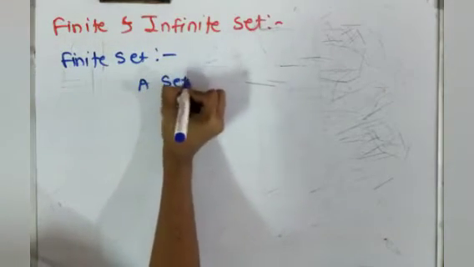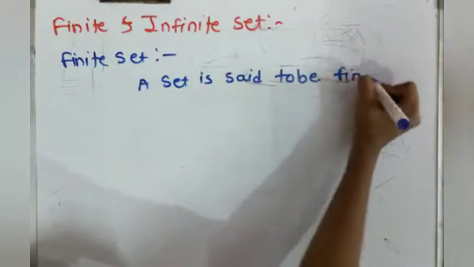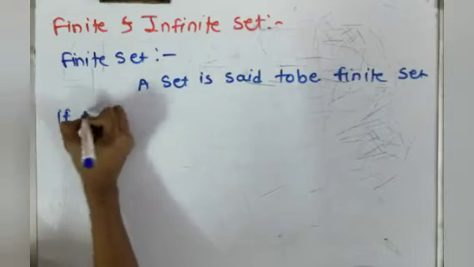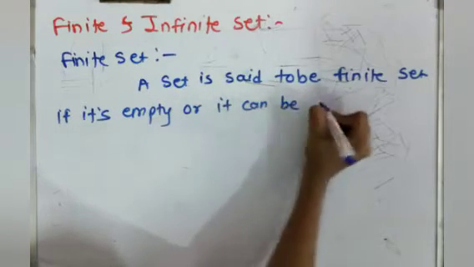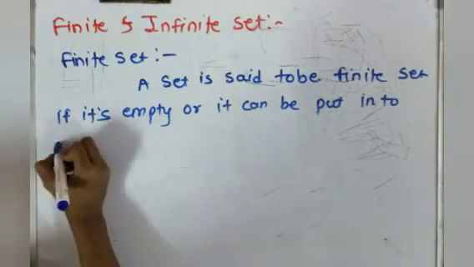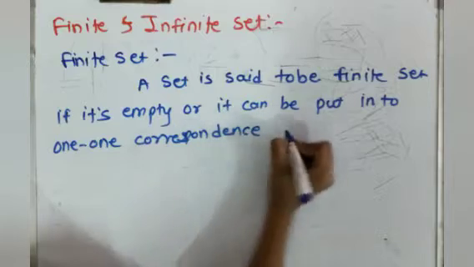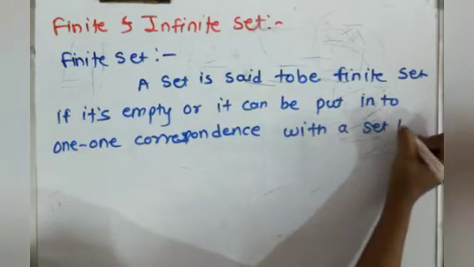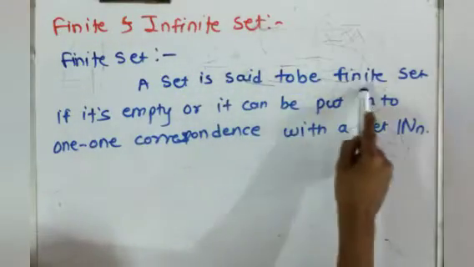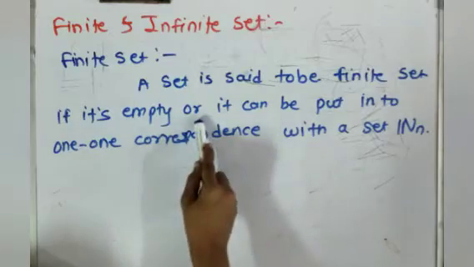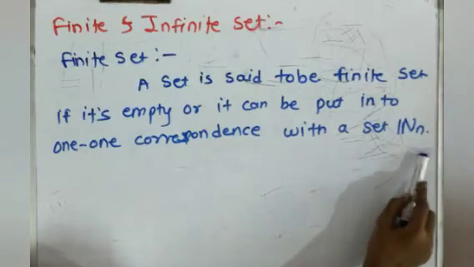A set is said to be a finite set if it is empty or it can be put into 1-1 correspondence with the set N. I repeat the definition of a finite set: a set is said to be finite if it is empty or it can be put into 1-1 correspondence with a set N, which is the natural numbers with n elements.